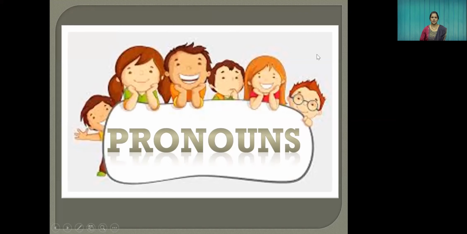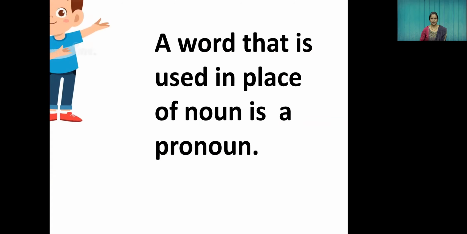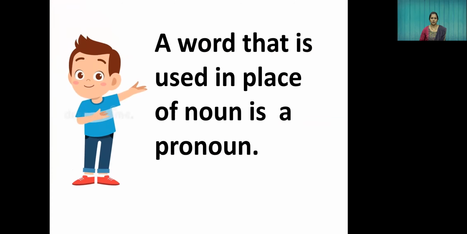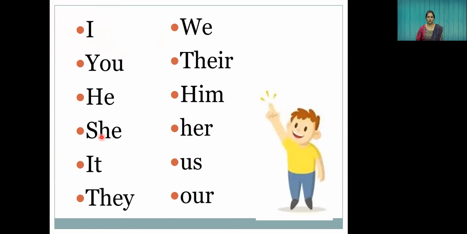Yes. So children, first of all, don't get confused between pronouns and proper nouns, because a pronoun is a word that is used in place of a noun. Okay, so a pronoun replaces the noun. This is the word that replaces the noun. Okay, let us see some examples of pronouns.